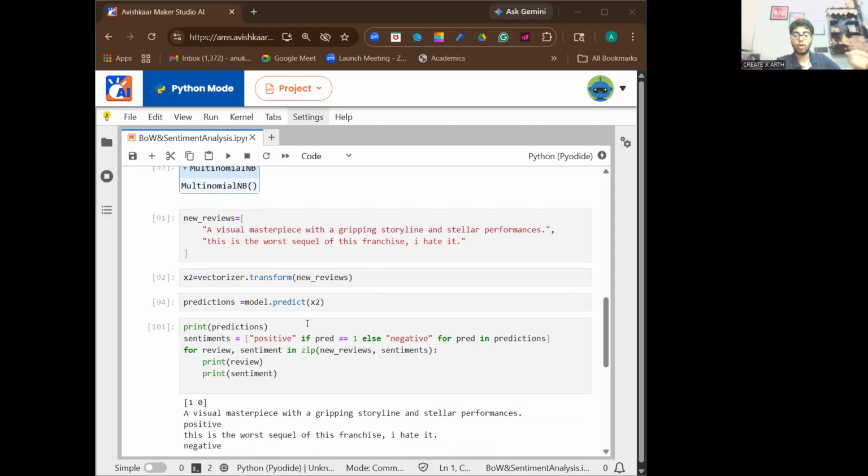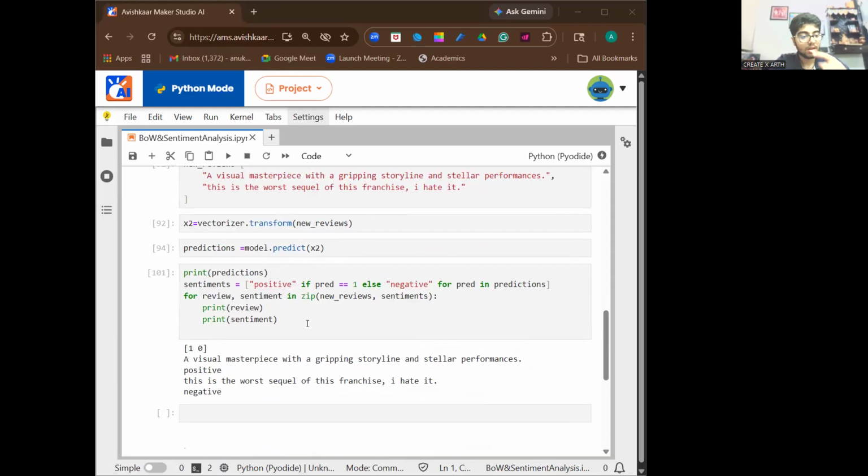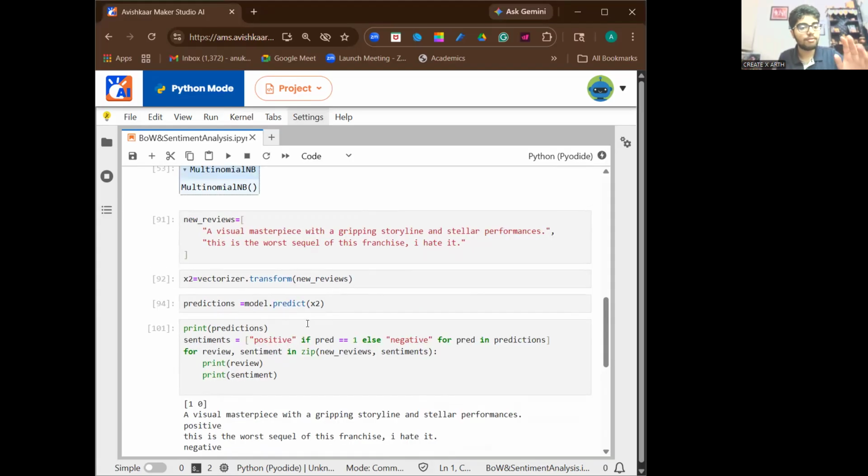The model predicts 1 or 0. And then we are printing the results. Now we are converting the predictions into labels so they're readable for all of you and the user. And this is the final output. It prints each review with its predicted sentiment. Now here we go. Positive, negative. Let me see. A visual masterpiece with a gripping storyline and stellar performances. Then this is the worst sequel of this franchise. I hate it. Very negative.